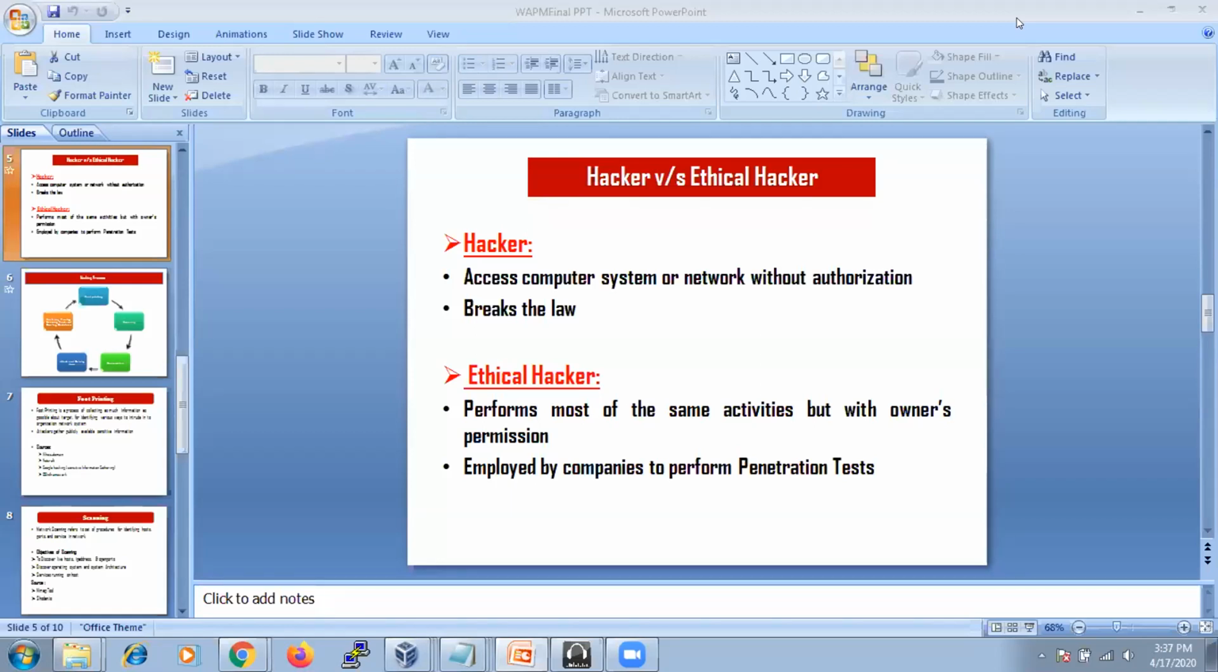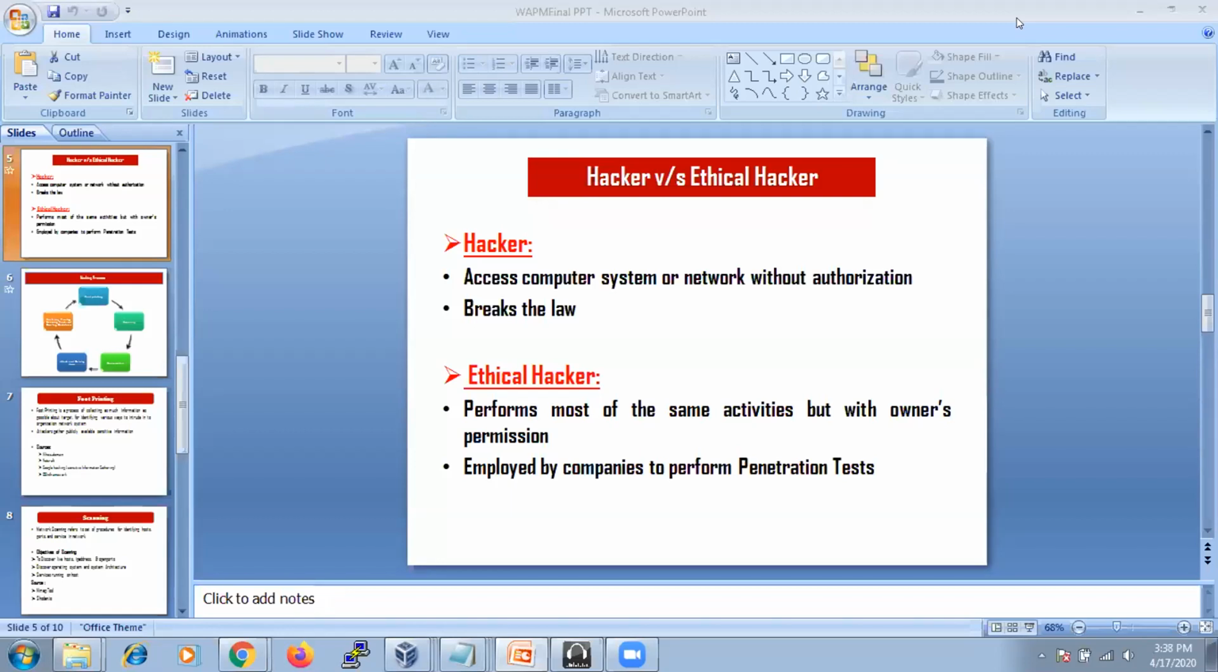Okay. When you go to companies, if they are going to employ you, they are going to call it penetration tester, because you are going to test a particular network or a particular website, or anything on the security side, and you are going to write a report to the department that is responsible. Those are called penetration testers.